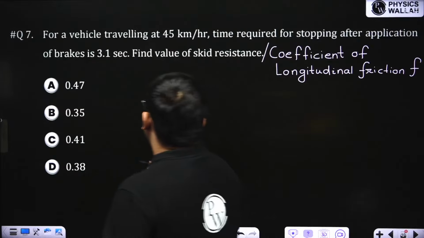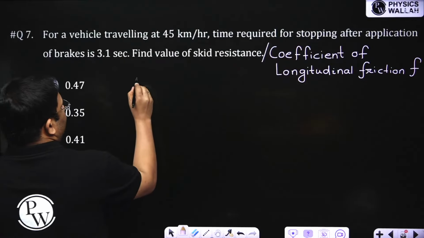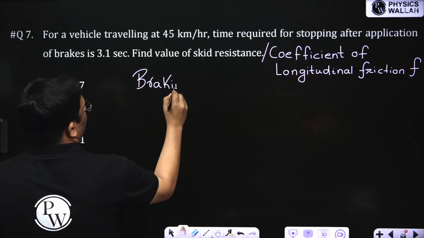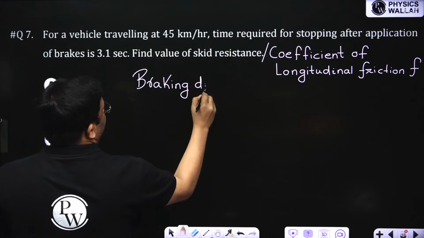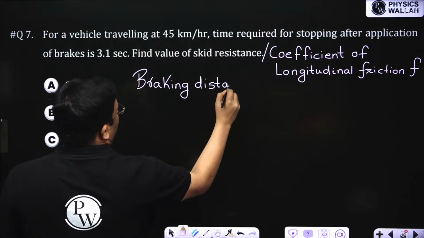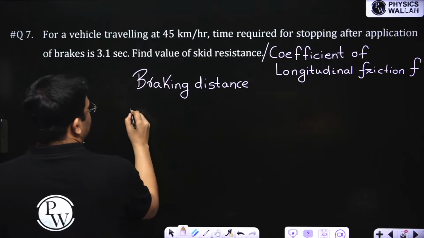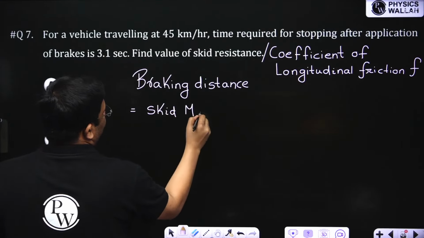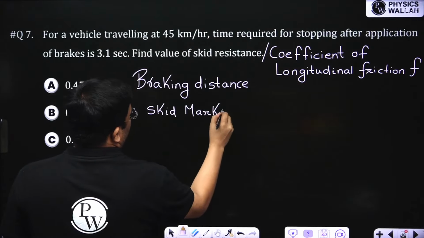One is, this braking distance is also known as what? This braking distance is also known as your skid marks, because once the brakes are applied, there are skid marks on the road.